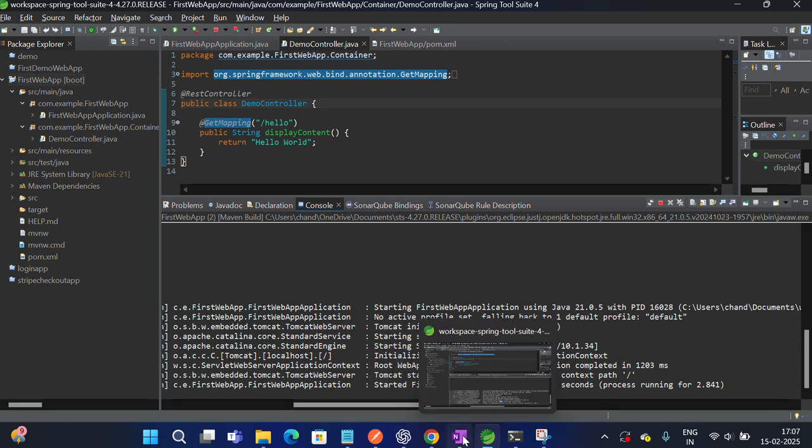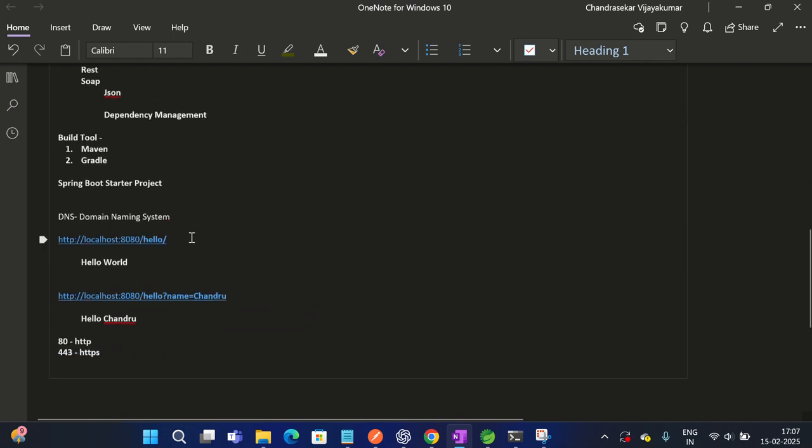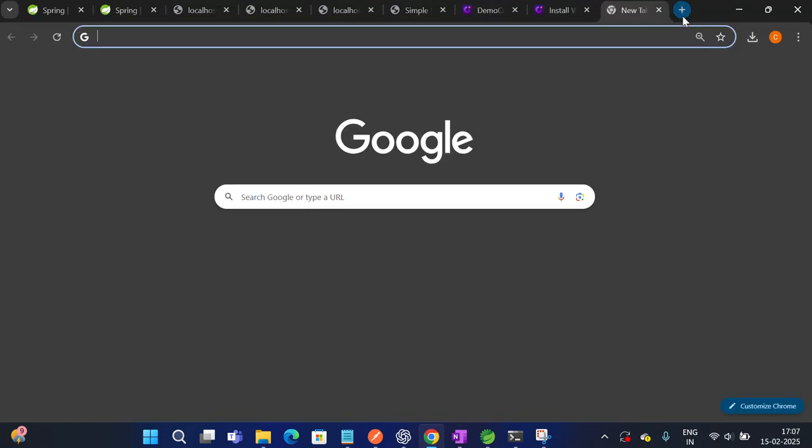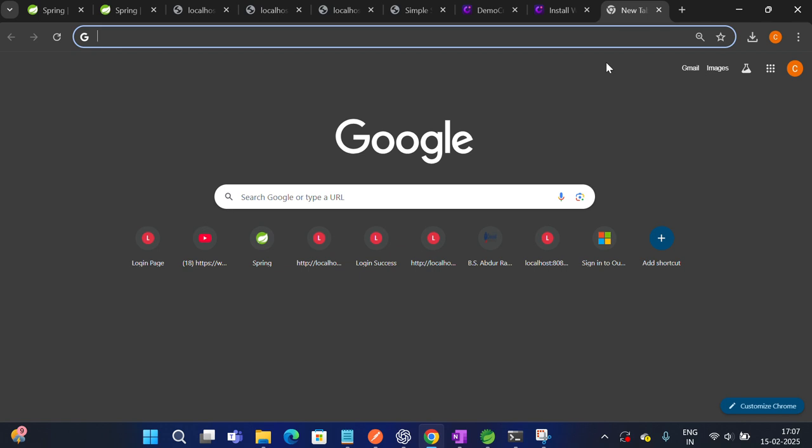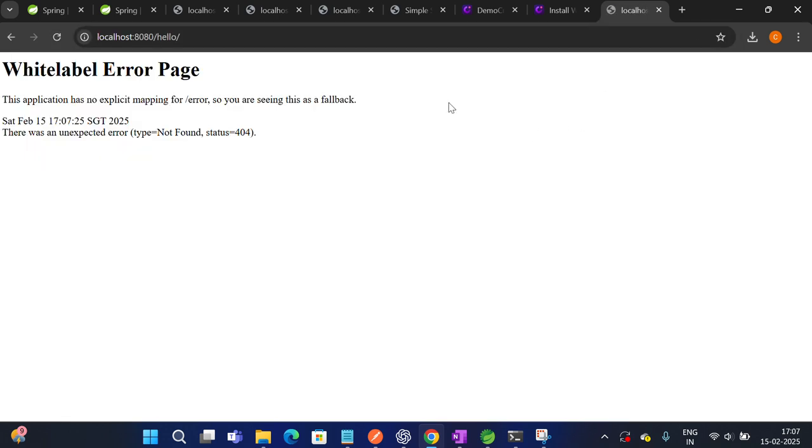Okay. So what command did I give you? What request? This is the HTTP request in the browser. So in the browser, we'll go and call it. We are passing this as a request to our backend Spring application. Our backend Spring application will receive this request and give a response back to our web application, meaning to this web browser. So what it is saying, application has no explicit mapping.